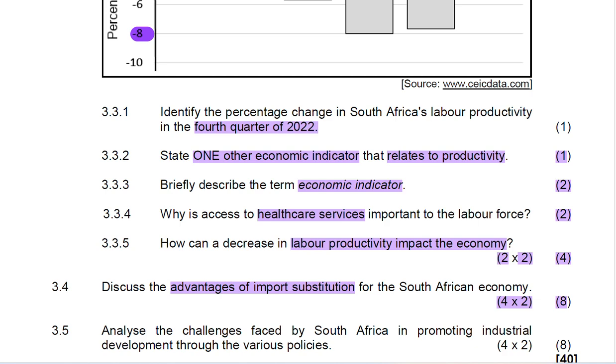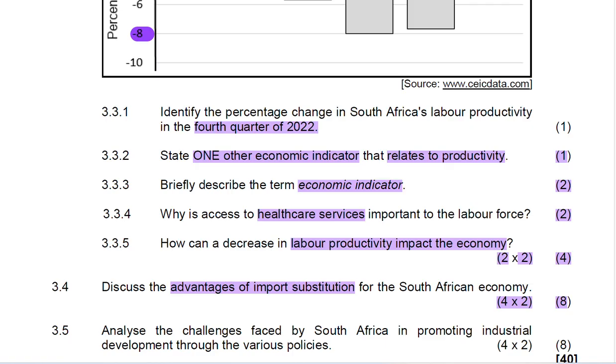However, I am going to continue with all the possible advantages that are valuable because of import substitution in the economy. So, what could be the other thing? The increase in tax base for the state will lead to more tax revenue. Yes, more tax base because more production is made, people are employed, they're buying from the shops.